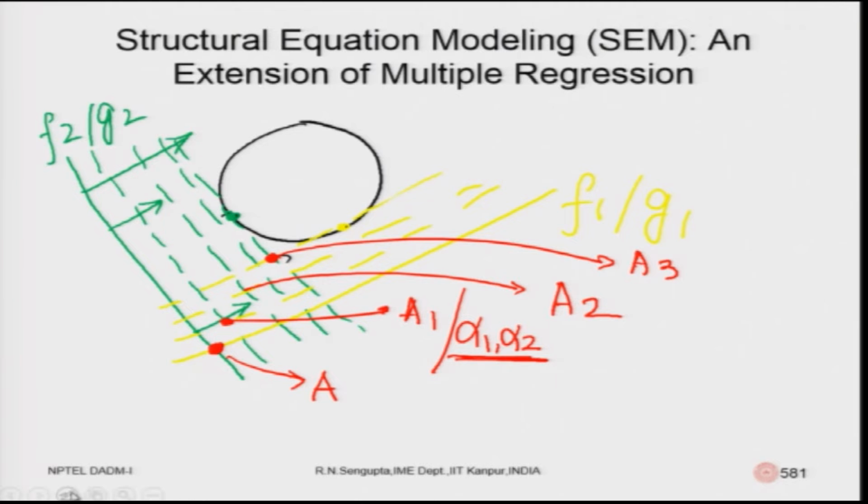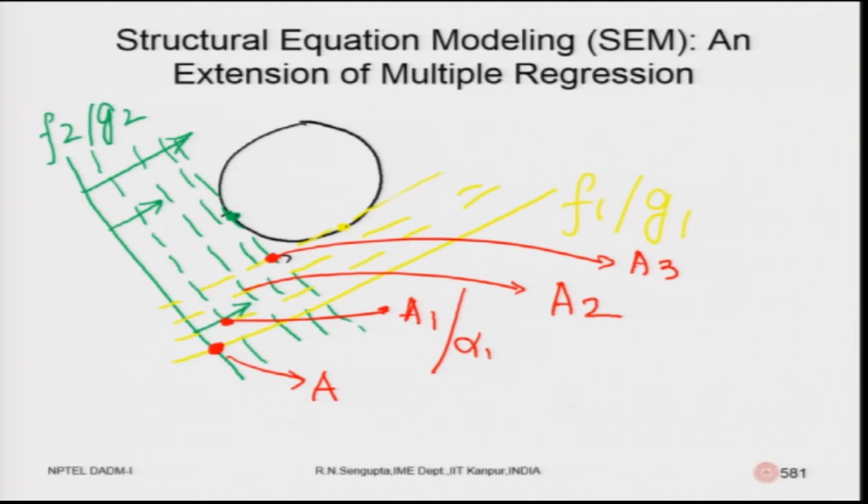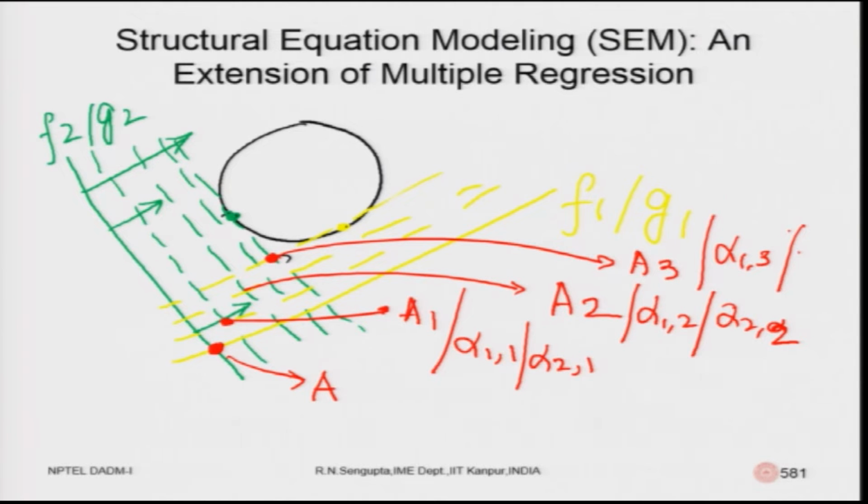So, let me denote it better with suffixes. So, this will be alpha 1, comma, the first value for the first level, alpha 2 for the first level, then you have alpha 1 2, alpha 2 2, and finally, you will have alpha 1 3 and alpha 2 3. So, these three values 1, 2, 3 would depend then on the region.